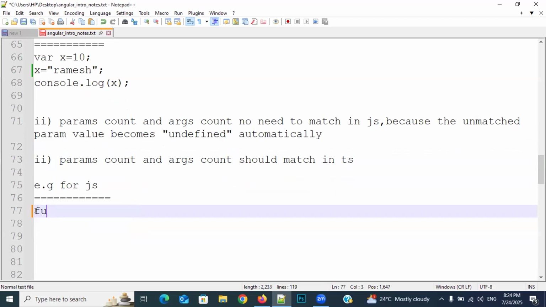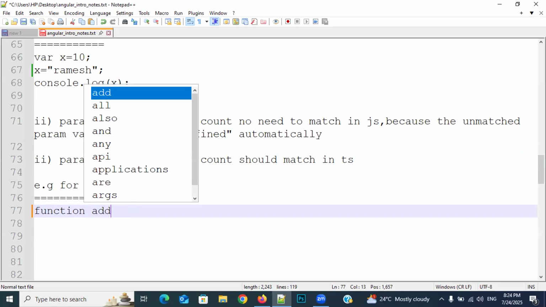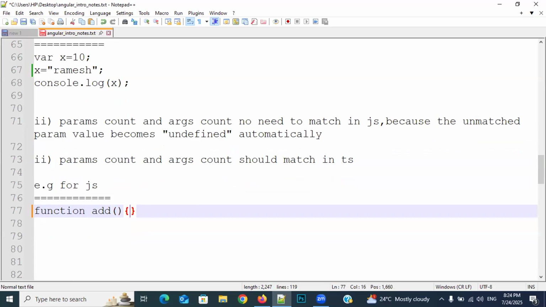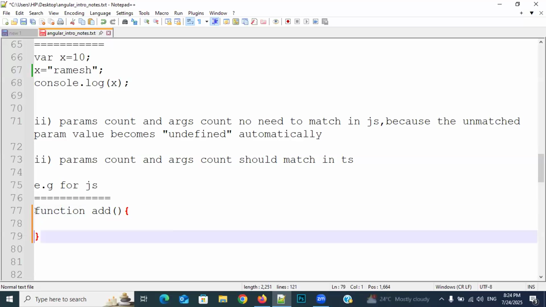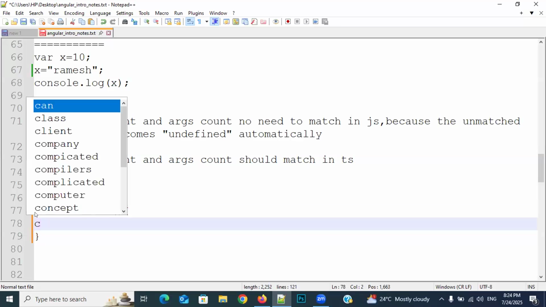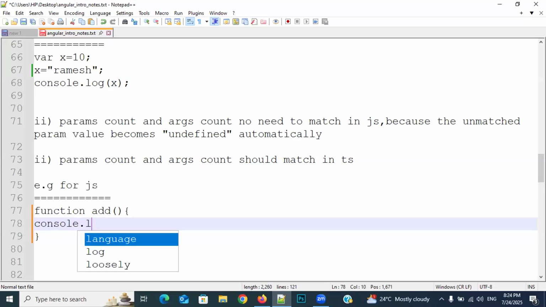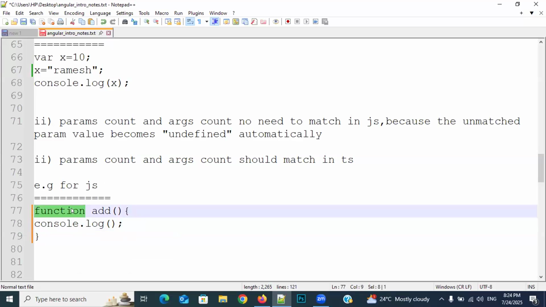So that's why I'm writing here function add, parentheses, curly braces. And here I'm writing console.log, something I want to do. So I am writing this statement inside this function. Whenever you write instructions inside a function, will those instructions be executed without calling the function?